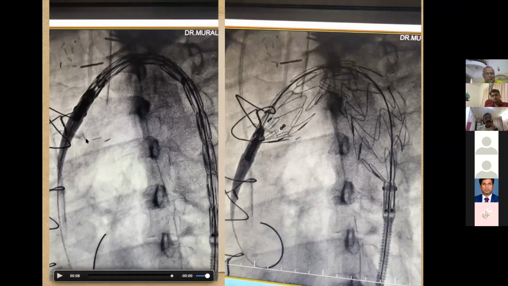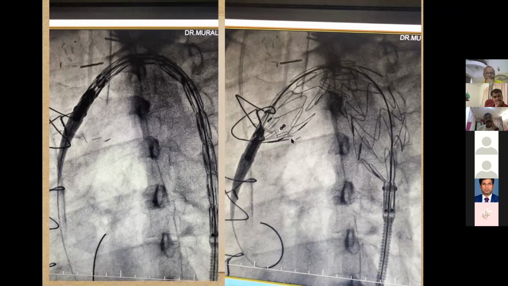Another thing you can see here are the radiopaque markers. These are the vessel clips we put on the adventitia of the ascending aorta, just above our anastomotic takeoff, so that you need not waste contrast. You can get the graft. This is the covered portion. You can start deploying the covered portion from these clips. Below these clips is our anastomosis.